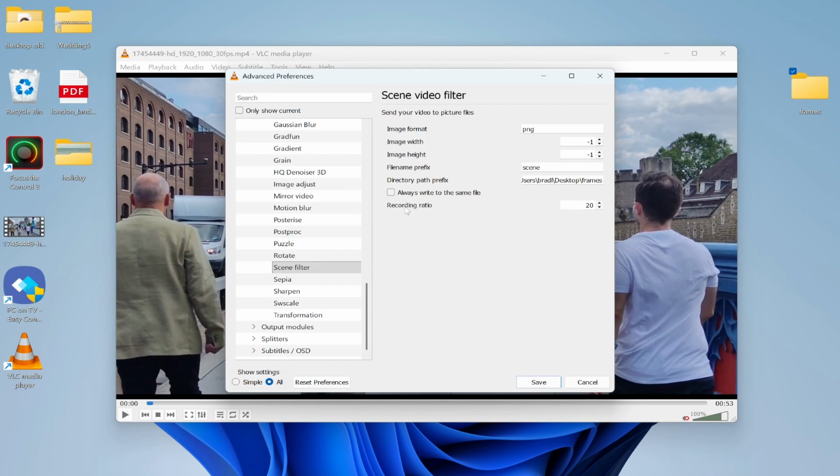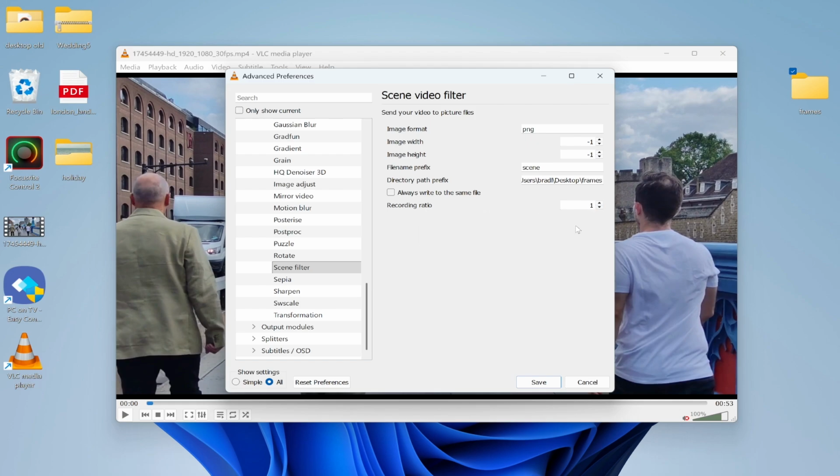So now we've got the recording ratio. Now this by default is going to be on a number that isn't 1. If you want to record and get every single frame, change it to 1. If we hover over it here, you can see ratio of images to record. 3 means that 1 image out of 3 is recorded. So obviously if you want every image to be recorded, you would leave it on 1.